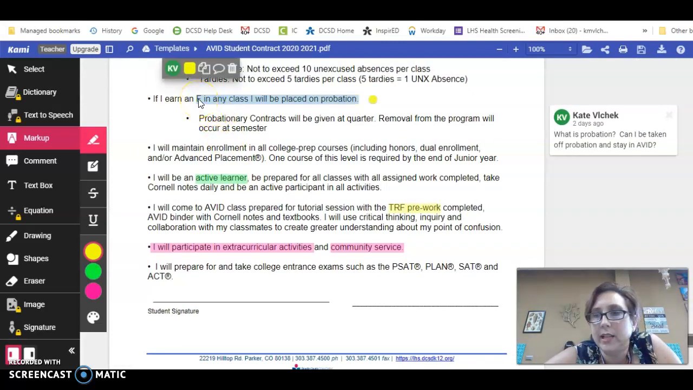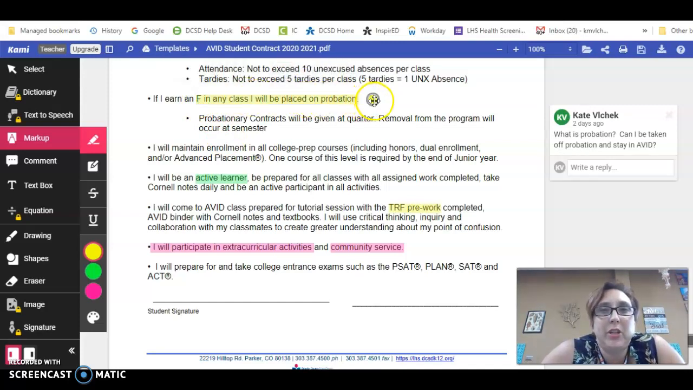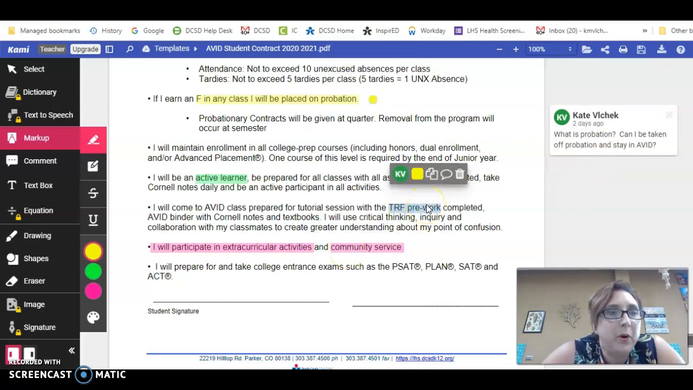But now I want to go in and talk a little bit more about my questions that I have in yellow, those things that I don't quite understand. So if I earn an F in any class, I'll be placed on probation. And right here, I wrote a question. What is probation? And can I be taken off probation and still stay in Avid? My other question is down here with TRF pre-work.